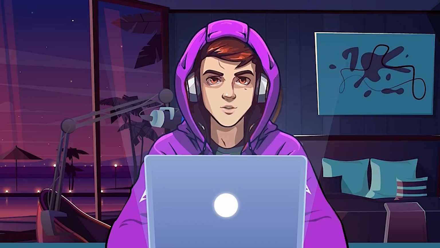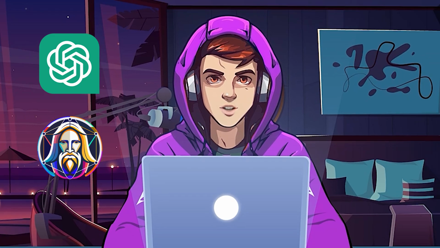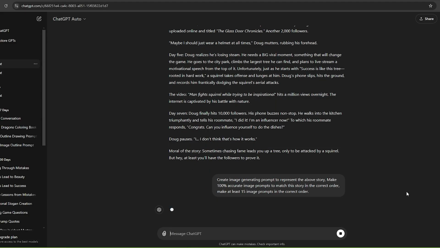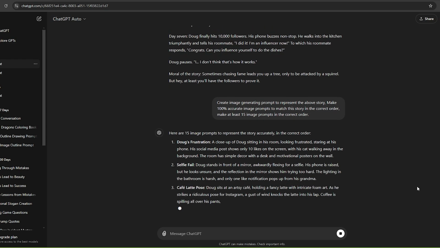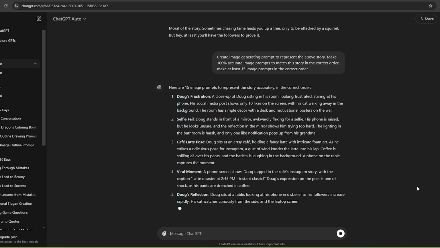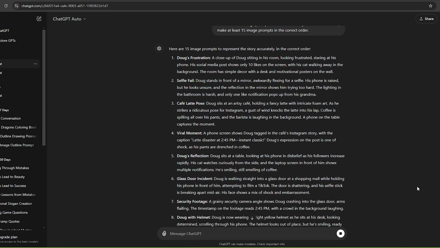I will show you a method to create accurate images using ChatGPT and Leonardo AI. I'm going to ask ChatGPT to create image-generating prompts for this script. Then we can use Leonardo AI to generate images using those prompts. Okay, now we can use these prompts to generate images. Let's go to Leonardo AI and generate the images.